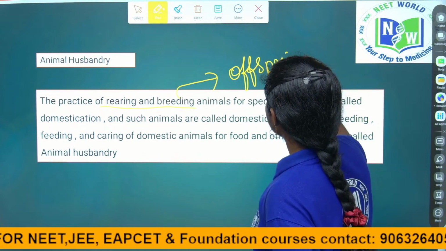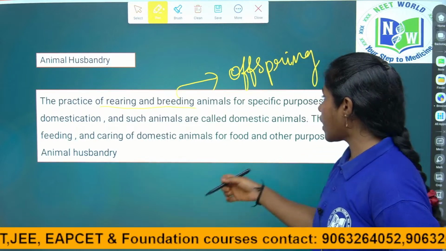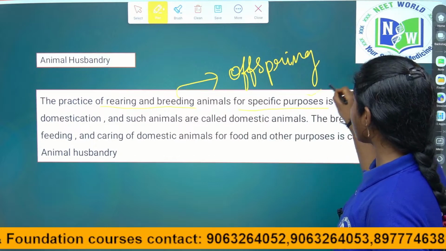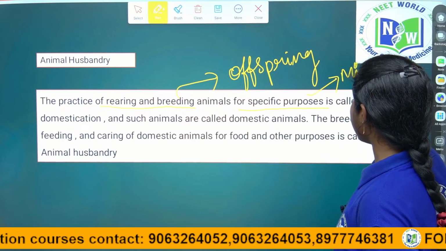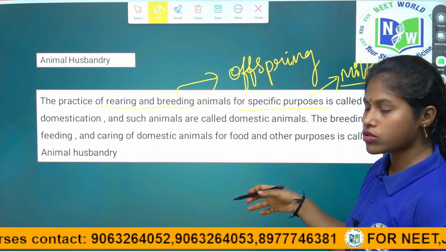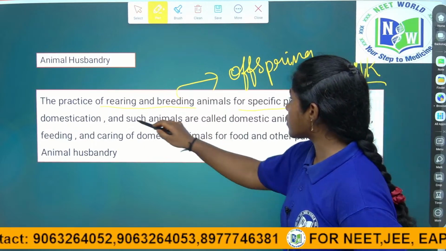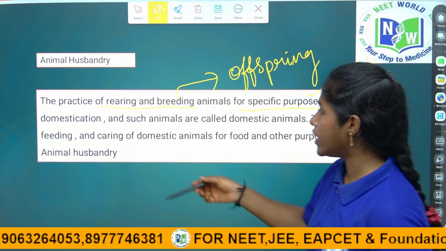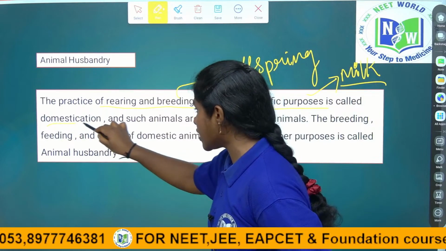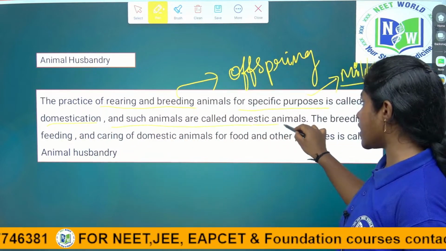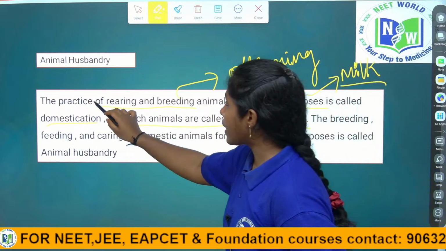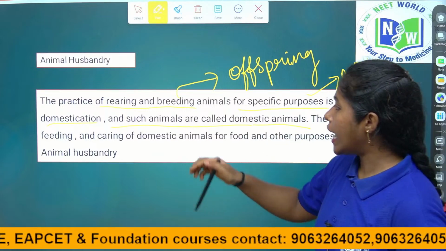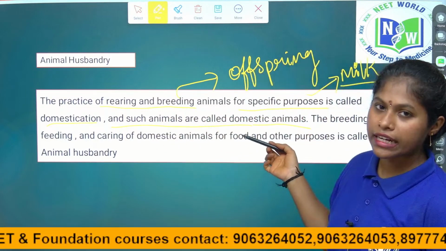Offspring means children, the babies, okay. The calves, for the example of cows. We rear domesticated animals like cows, buffaloes, goats and all that for specific purposes, such as milk. The process we call domestication, and such animals we call domesticated animals. See once again children, the practice of rearing and breeding animals for specific purposes we call domestication, and such animals we call domesticated animals.